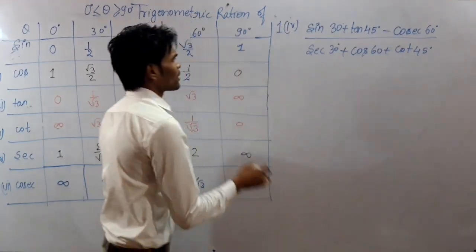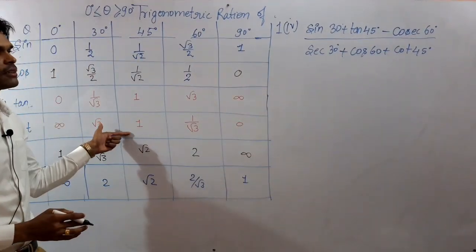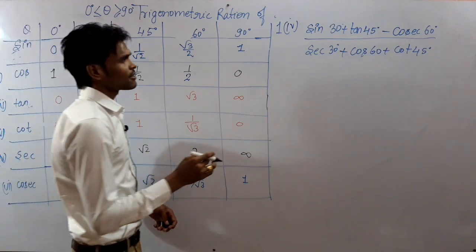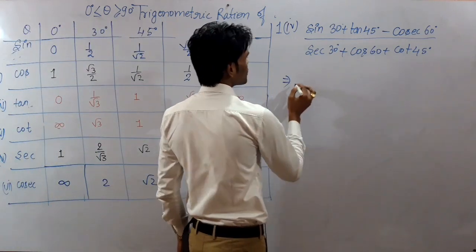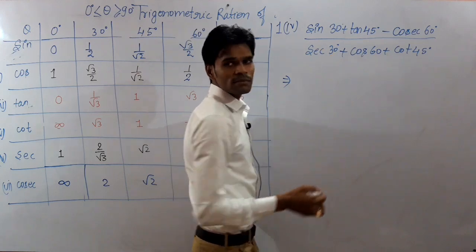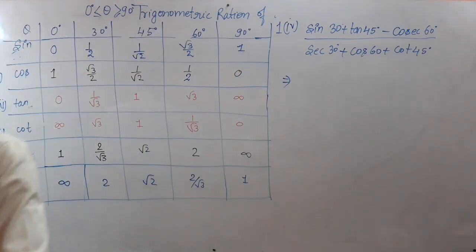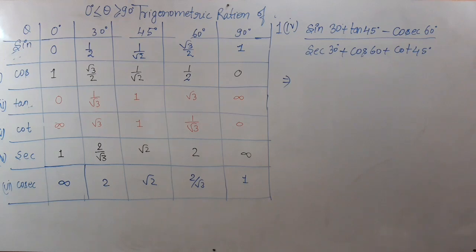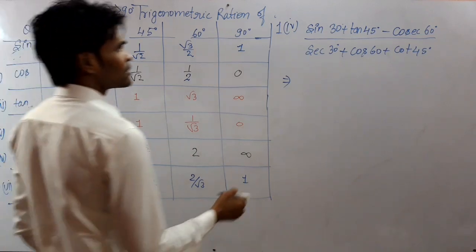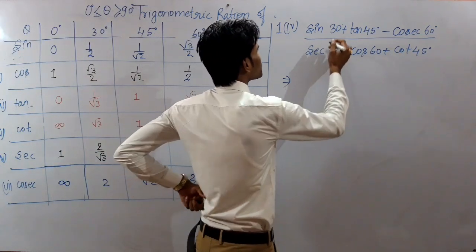Okay, so from table you can put the value. You have to learn it also. So see here, you can put the values.